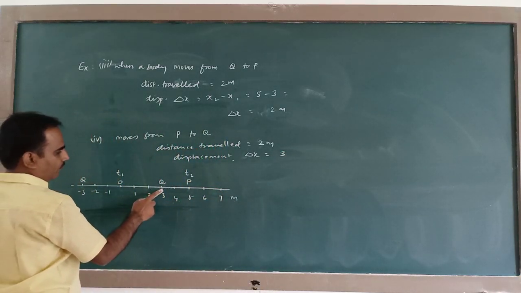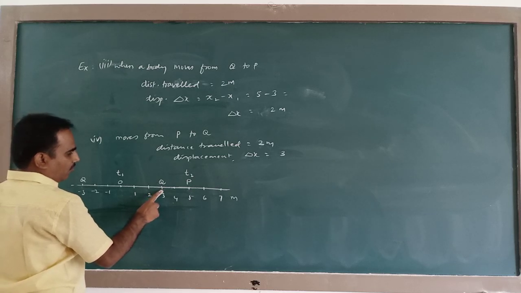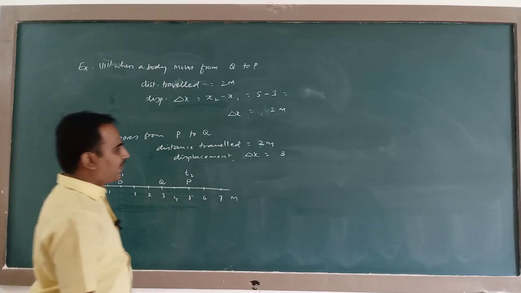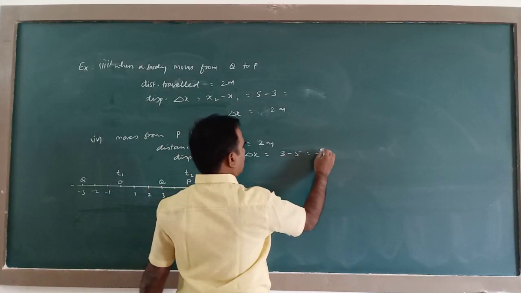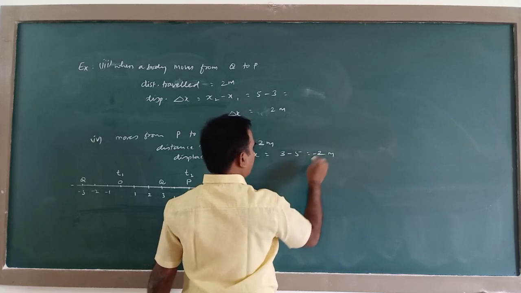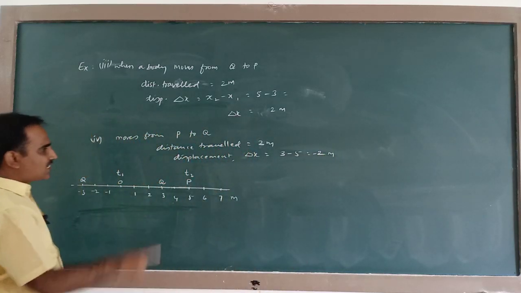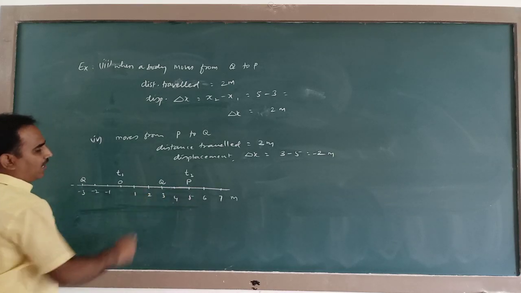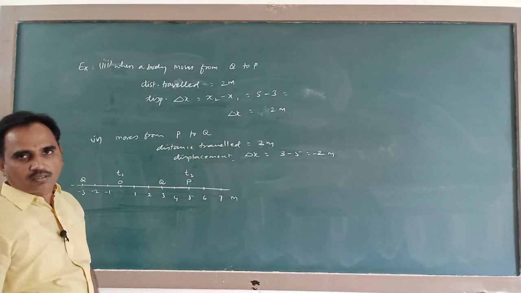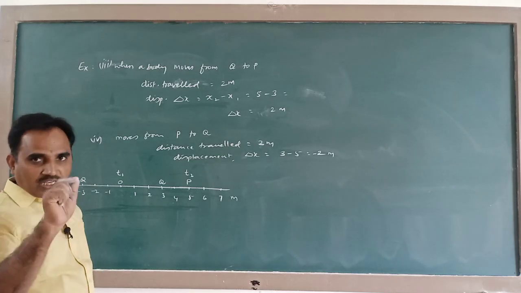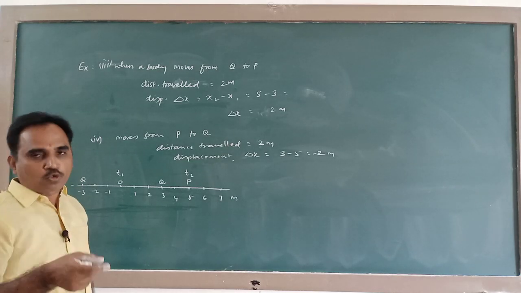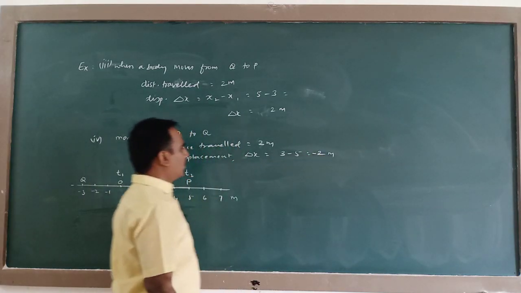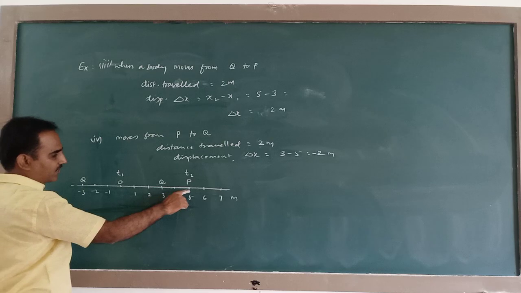Final position is 3, initial position is 5, so it is minus 2 meter. This minus sign is on account of the fact that this body is moving along negative x direction, like this. So 2 is magnitude of displacement, minus 2 means this minus sign refers to the direction. It is moving along negative x direction like this.